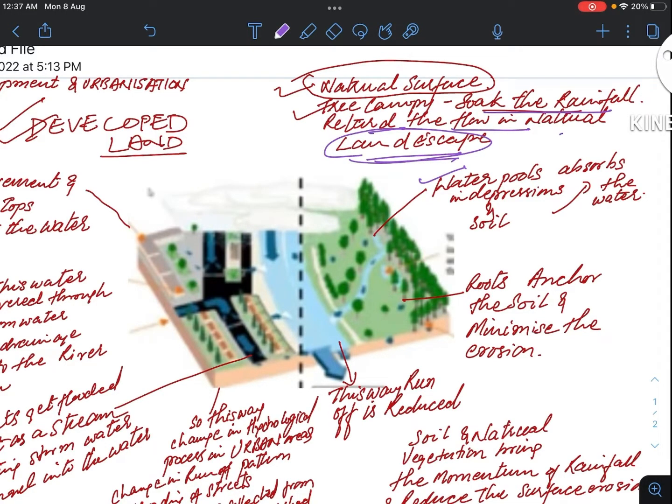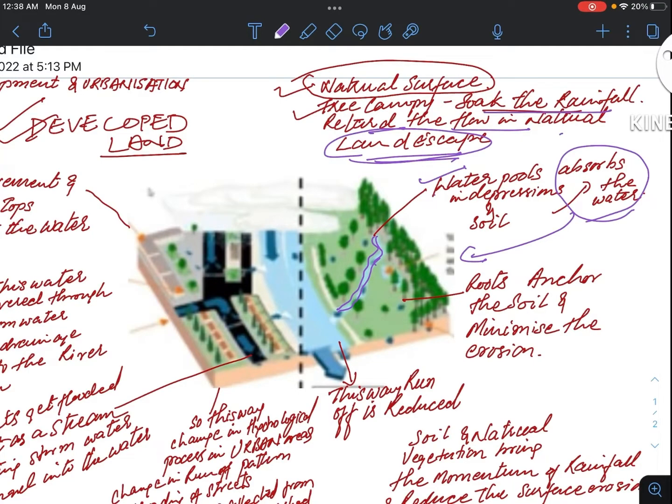Second, the water pool absorbs the water. You can see a small stream which we call a depression. So this water pool, the channel or depression, and the soil absorb the water from the rain.